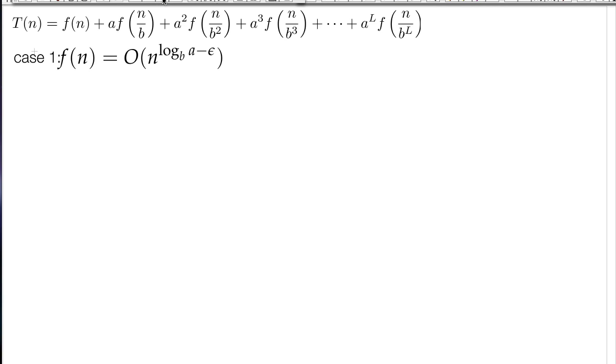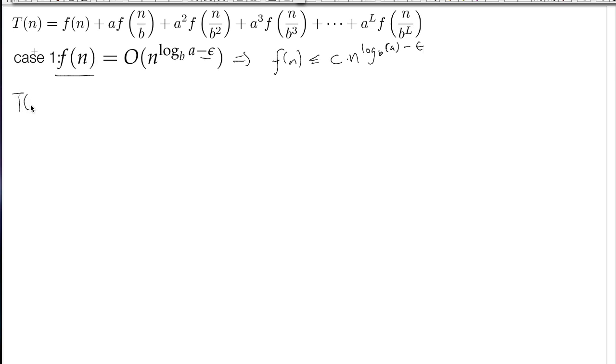How are we going to show this theorem is true? Case 1, f of n is like this. So in particular, that implies that f of n is upper bounded by c times n to the log base b of a minus epsilon.